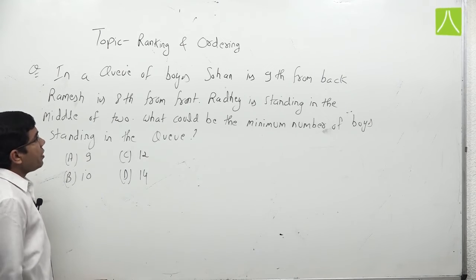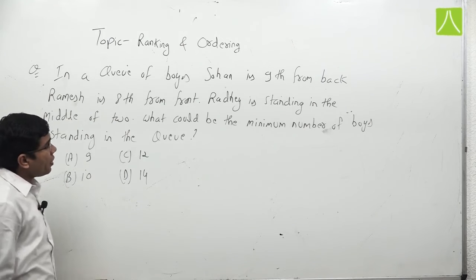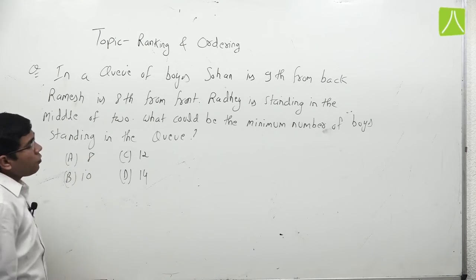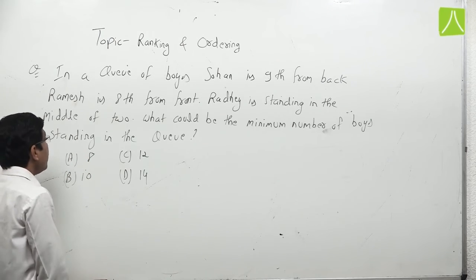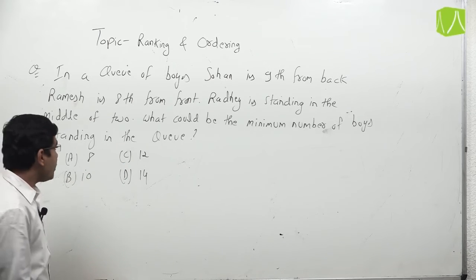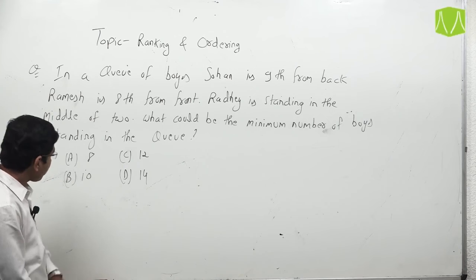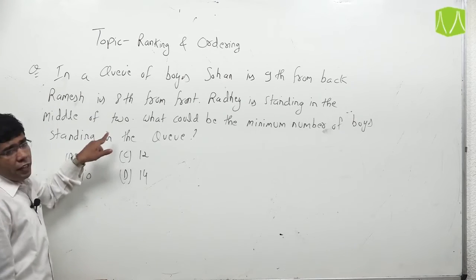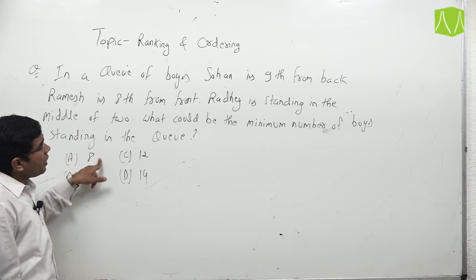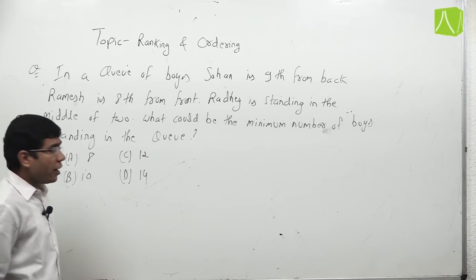Suppose the condition is, in a queue of boys, Sohan is 9th from back. Our first option should be 8 for making the question interesting. Here, if we have to find the minimum number of boys in this queue, suppose we take option A, then how could it be possible that the total number of persons is 8 and the position of Sohan is 9?